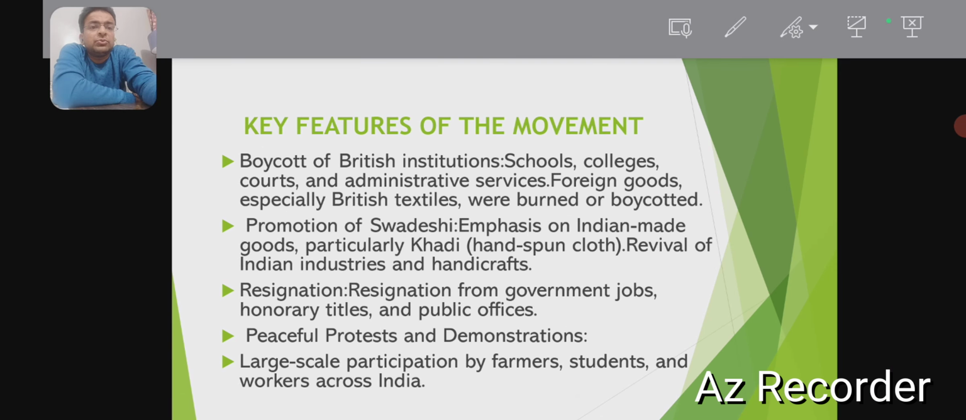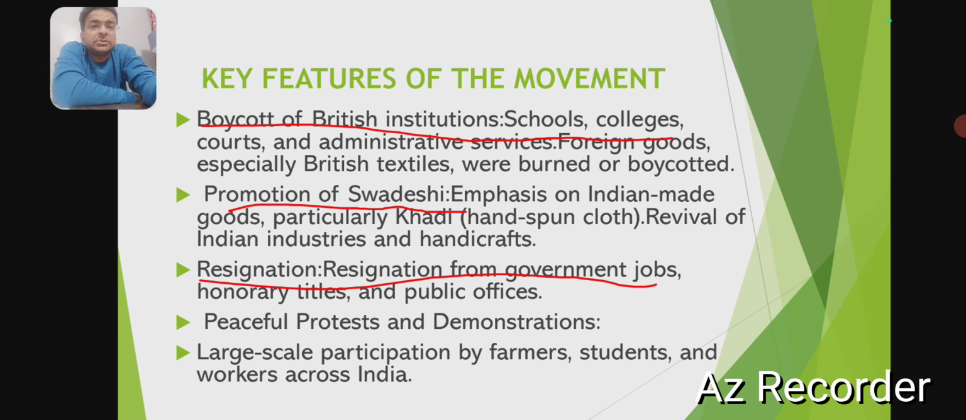The key feature of this movement was the boycott of British institutions, schools and colleges, and the promotion of Swadeshi. Not only schools and colleges were boycotted, but British goods were also boycotted, and people relied on khadi. Khadi was an Indian fabric, hand-spun cloth. Indians started resigning from government jobs and giving up titles in public offices. There was large-scale participation of the youth, farmers, and students all across the country. So mass participation was there.